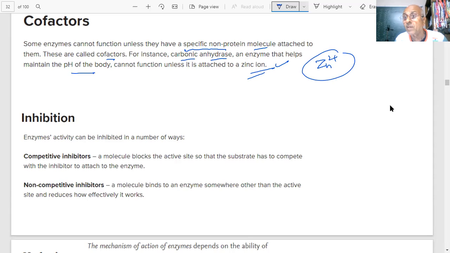These are elements, metal ions, students. They are also acting as cofactors in order for the enzymes to be active. To be active, you have seen. And enzyme activity can be inhibited in a number of ways. Competitive inhibitors.